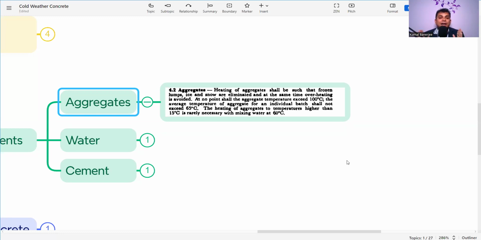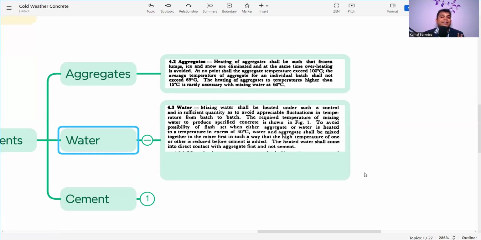So these are the criteria we need to fulfill whenever we are heating the aggregate or the raw material of the concrete, so that we can deliver the concrete at the required temperature, 10 degrees or 5 degrees. But overheating should not be allowed, and it should not exceed 100 degrees centigrade at any point of time. An individual batch shall not exceed 65 degrees centigrade. So these are the criteria for the heating of the aggregate. So now we need to heat the water.